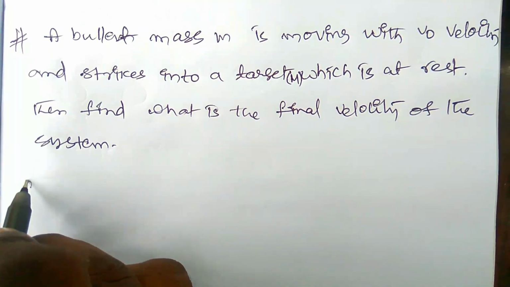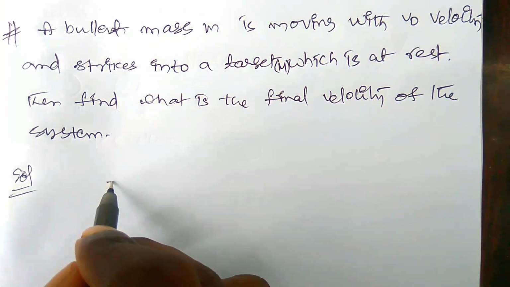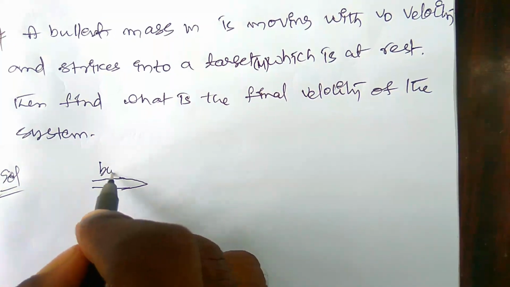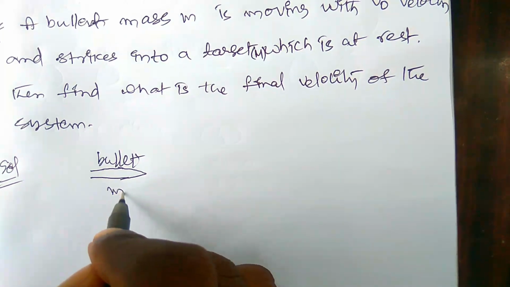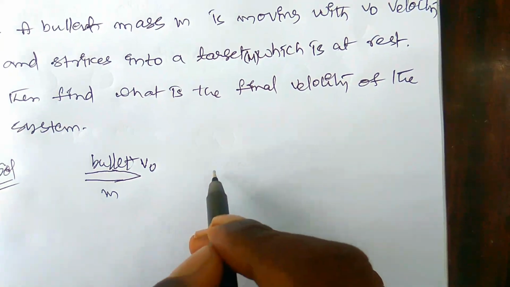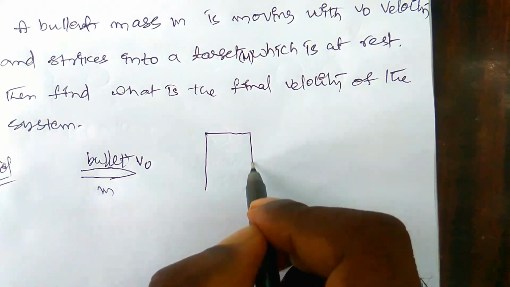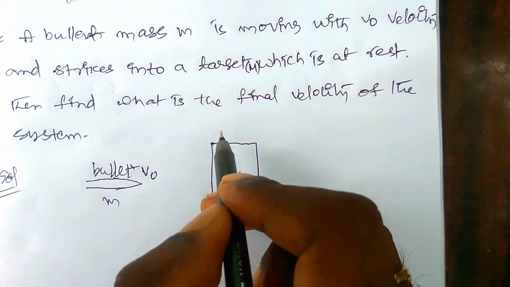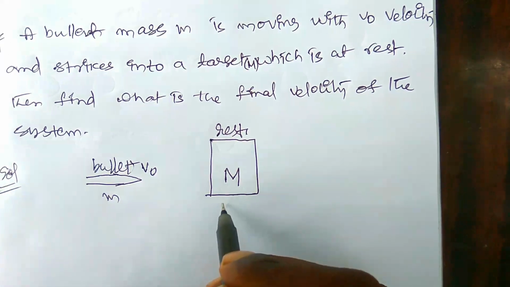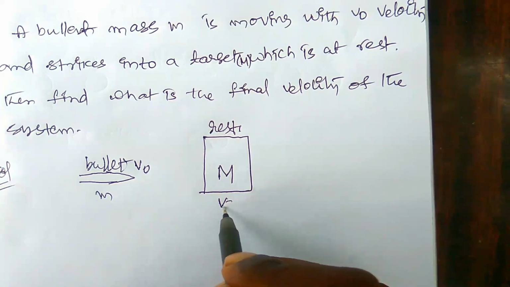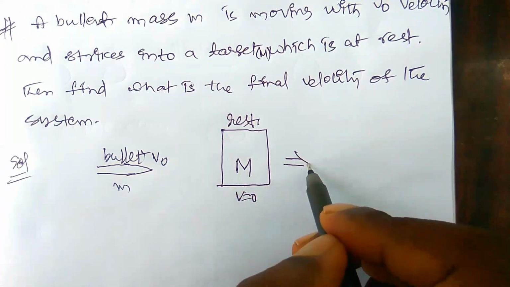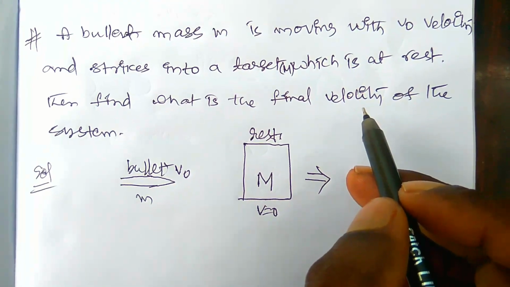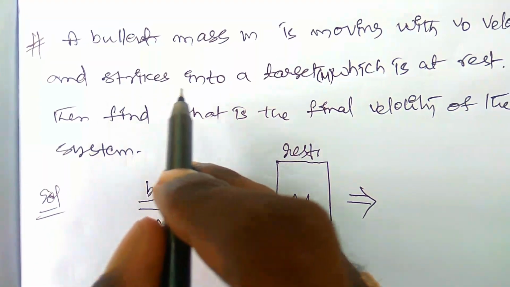Okay, so here the solution, let us see. Here there is a bullet with mass m and velocity v0. Here there is a target with capital M mass, which is at rest. Rest means the velocity is 0. After collision, find the final velocity of the system. Here they have given us a bullet that strikes into a target.